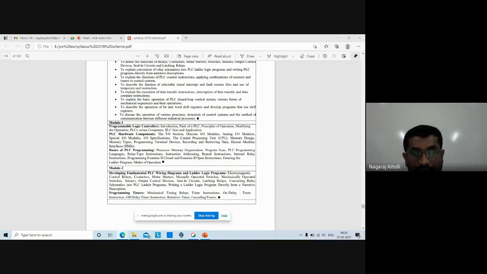What is a relay? We have seen it's a switch, an electrical device. The electrical signal in one part of the circuit controls the on and off of the other part of the circuit. Instruction addressing, that is the way in which the values are stored in the different registers and memory locations. That is called instruction addressing.